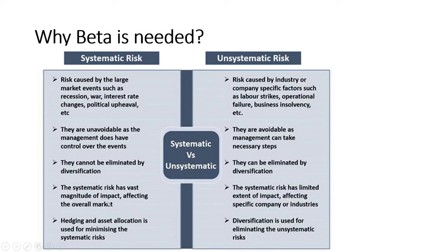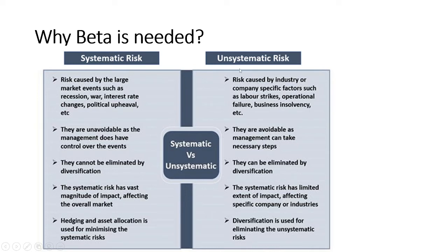Systematic risk has a vast magnitude of impact, affecting the overall market. Yes, whether you talk about recession, war, pandemic, or interest rate change, this is impacting the entire market, right? All the companies present in the market. So these are situations which cannot be controlled by a company. The only way we have to handle the systematic risk is hedging or asset allocation. Whatever open positions you have in the market, you can hedge those against some safe asset class. That is how you can at least try to handle the systematic risk.